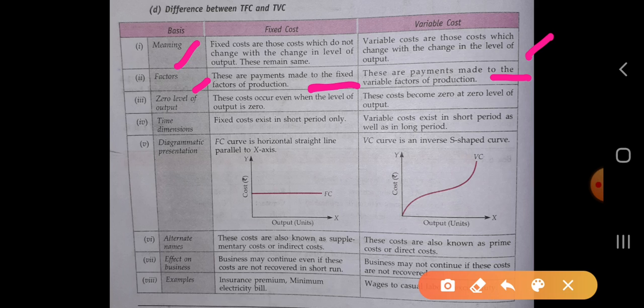So these are all variable factors, which means capital will change as well as labor will change. But in the case of fixed factors, there are the entrepreneur as well as the land. These do not change in the process of production. Next is zero level of output.